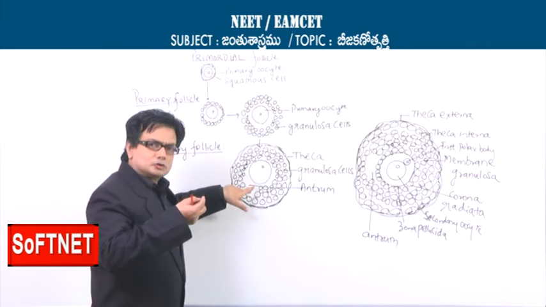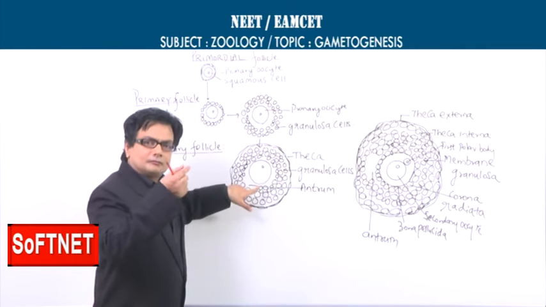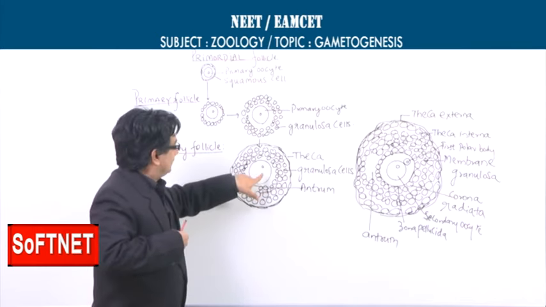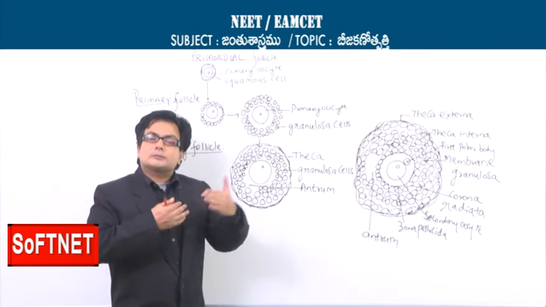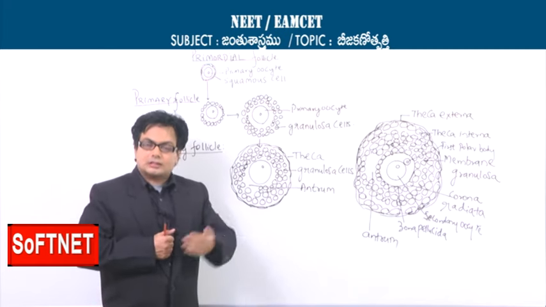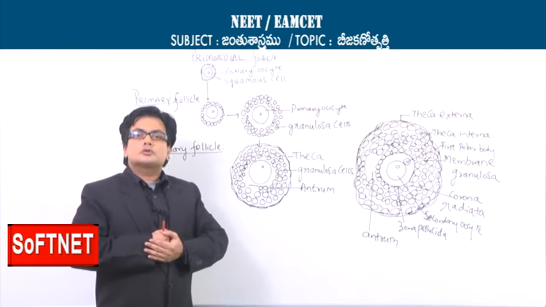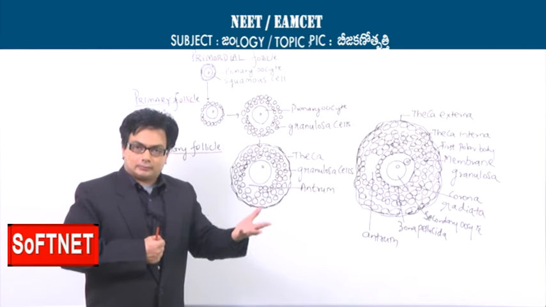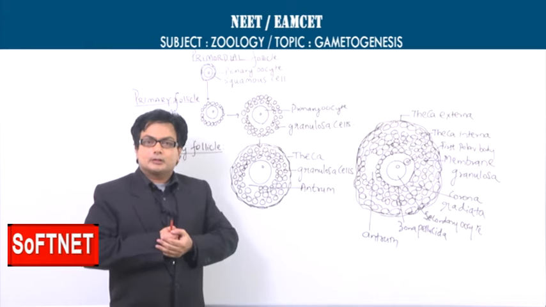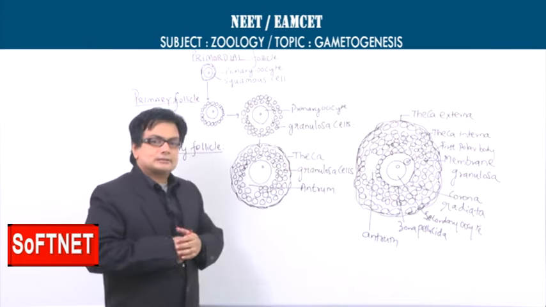So the secondary follicle in its initial stages will have an outermost covering called the theca and inner granulosa cells, and of course gradually there will be a formation of a fluid filled space which is called the antrum, and this is the primary oocyte. Now, this particular secondary follicle having the theca, the granulosa cells, and the primary oocyte will be transforming into a further upgraded structure which is having parts like this.